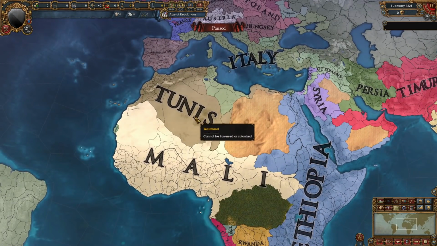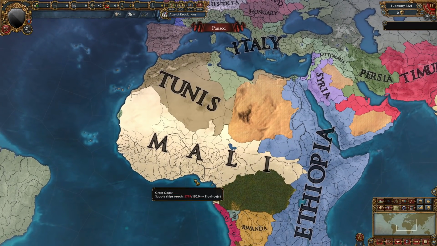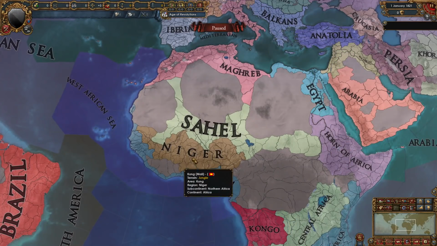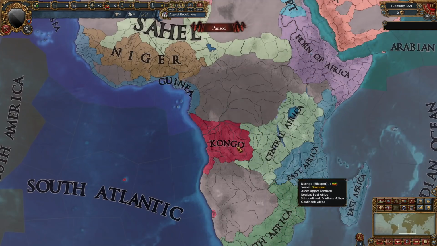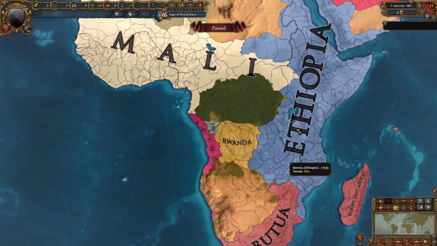In Africa, Tunis didn't do so well. They mostly stagnated. Mali did turn out very strong, starting off in this region, and now they own this one and this one as well. Congo doesn't exist. They started off in the Congo region, and Rwanda moved from Central Africa to over here. They were pretty strong, but now they're not.